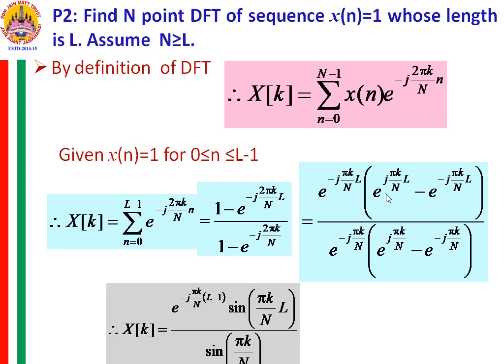How this L? This L and this denominator's 1, you get here this as L minus 1. For the numerator, this term you get sine pi k by capital N into L, and for the denominator you get sine pi k by N. Now this is the DFT of the signal x[n], which is equal to 1. The DFT coefficients X[k], where k will be varying from 0 to N minus 1.